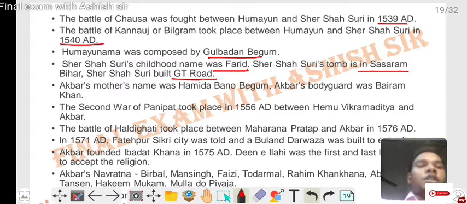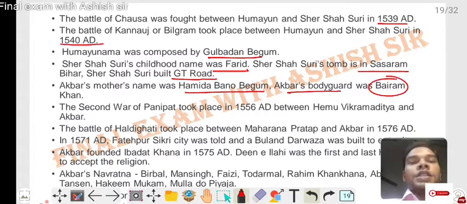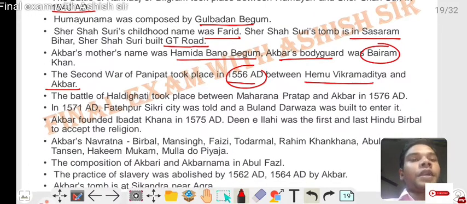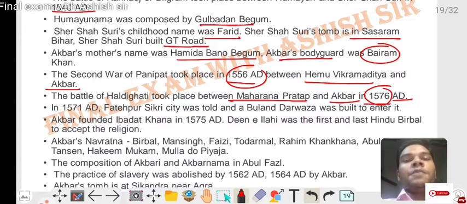Akbar's mother's name was Hamida Banu Begum. Akbar's guardian was Bairam Khan. The second battle of Panipat took place in 1556 AD between Hemu Vikramaditya and Akbar. The Battle of Haldighati took place between Maharana Pratap and Akbar in 1576 AD. In 1571 AD, Fatehpur Sikri city was founded and Buland Darwaza was built to enter it.